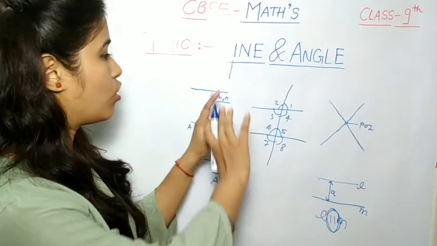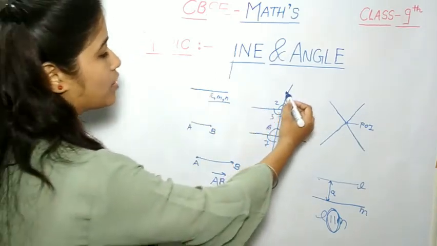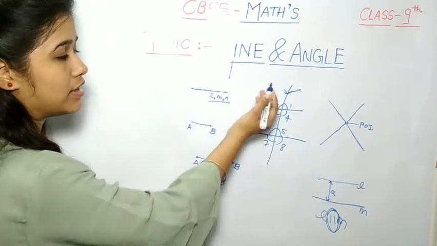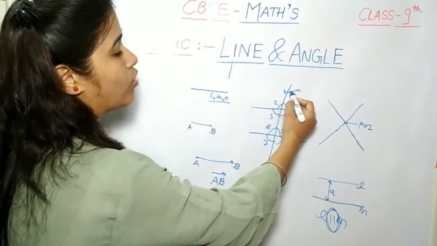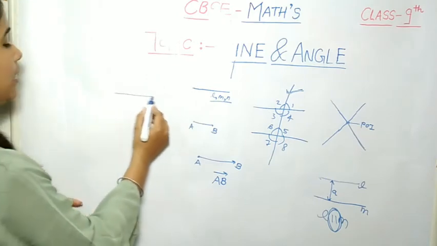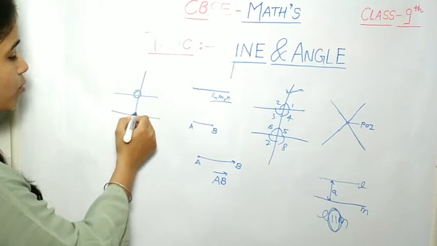Okay, so everything about lines is clear. Now we have to discuss what a transversal line is. This chapter is all about two parallel lines intersected by a transversal line. A transversal line is a line which intersects two or more lines at unique points.